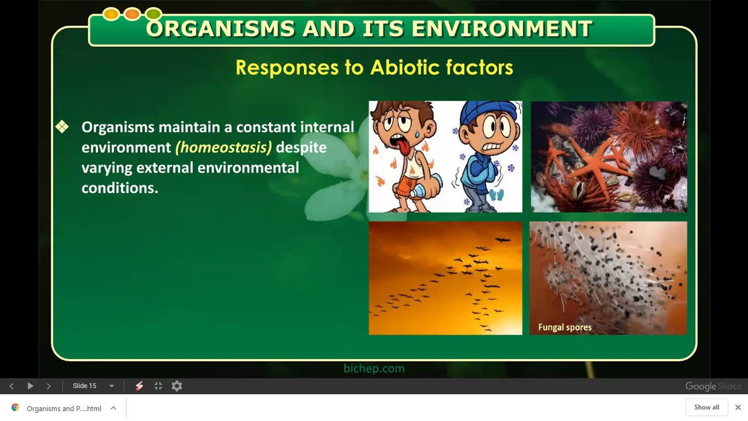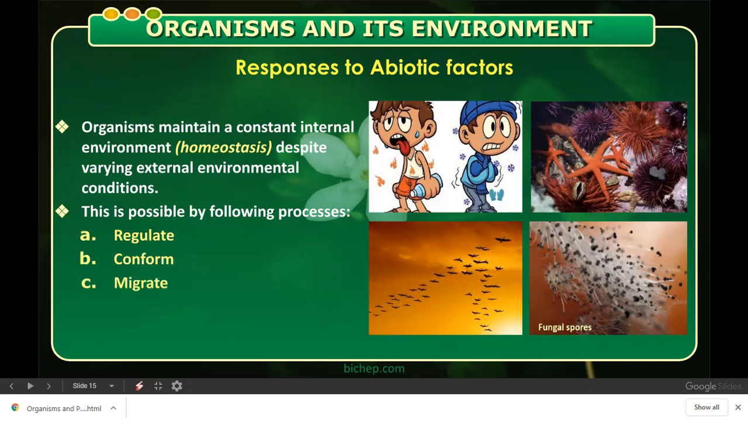But in cold season, we wear sweat clothes and all. Why? Because we feel very cold. So these are the different adaptations which we show for the changing environment. Okay, it is called as homeostasis. This is possible through different processes, that is regulate, conform, migrate, suspend. These are the different following processes, in what way we show responses to the abiotic factors. Remember these terms here.